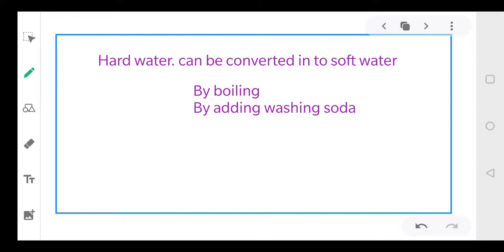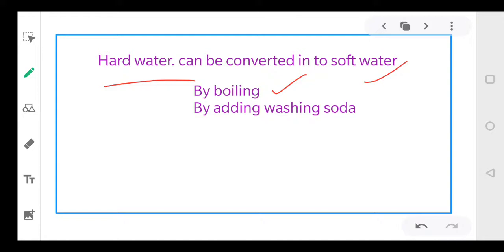Now this hard water can also be converted into soft water. आप चाहें तो इस hard water को आप soft water में भी convert कर सकते हैं. So there are two ways of converting hard water into soft water. One is by boiling. आप उस पानी को boil करिए, उसमें से salts deposit हो जाएंगे and that will be converted to soft water.